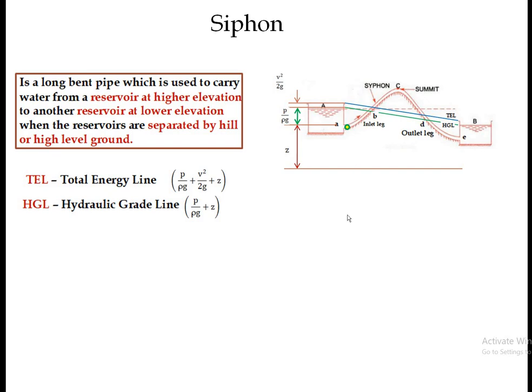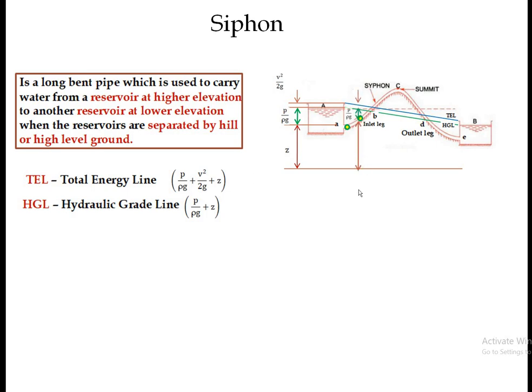Again, we will try to find the total energy at another point. Consider this point. From the ground, this distance shows the potential head. From this point to the hydraulic grade line shows the pressure head, and by default the distance between these two lines is the kinetic head.